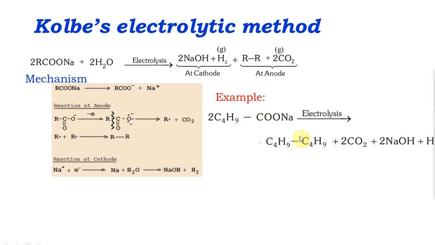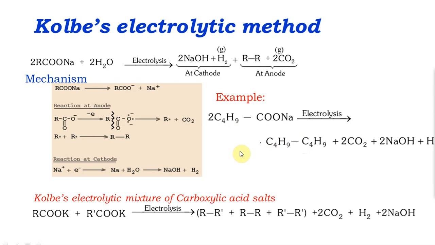So you get the corresponding compound. Now what do we know here? The compound that you're going to get is a symmetrical compound, whatever the number of carbons. That's one. Second thing is, we cannot synthesize unsymmetrical ones easily.